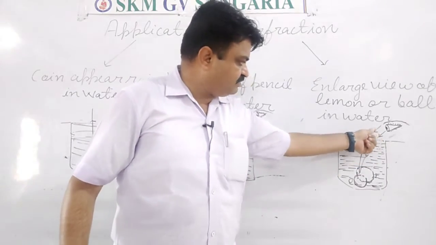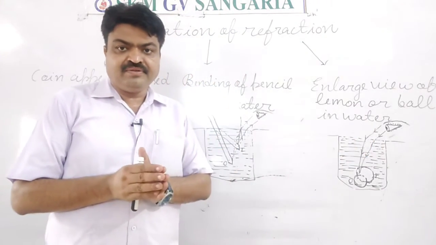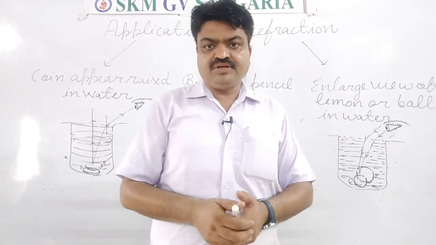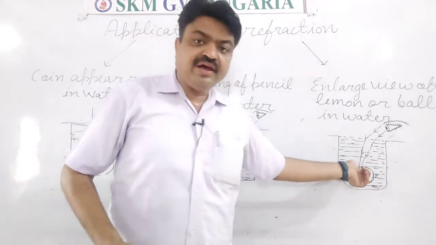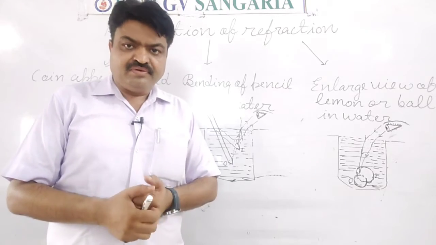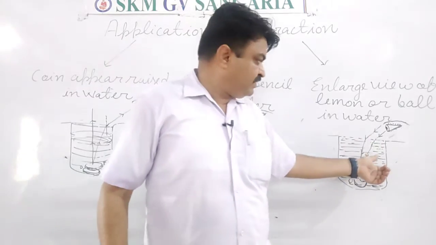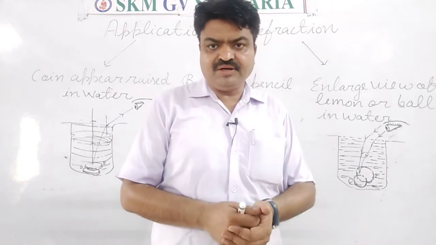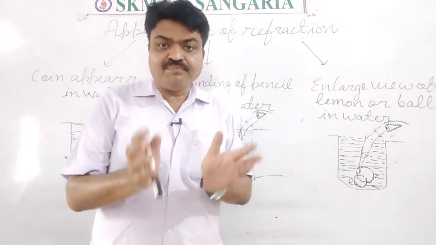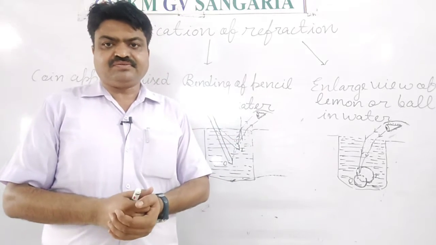When the light comes from air to water, it bends towards the normal, because water has more density than air, due to which the light bends towards the normal, and we observe the enlarged image of the ball inside the water, students.